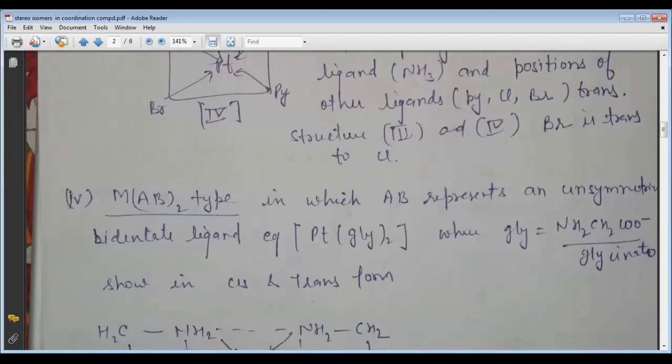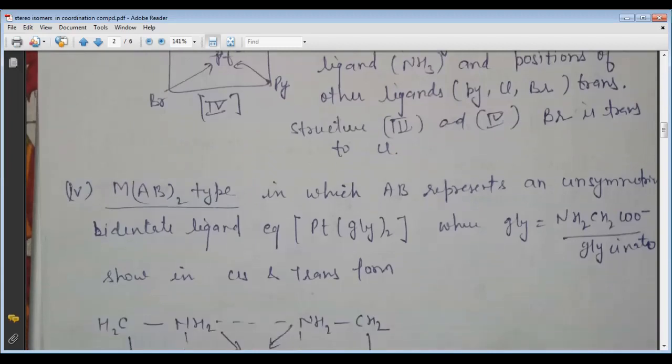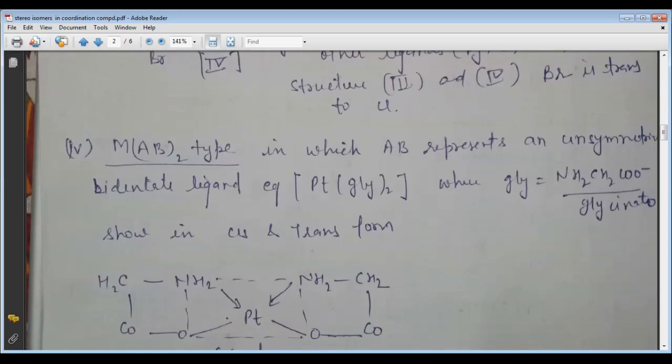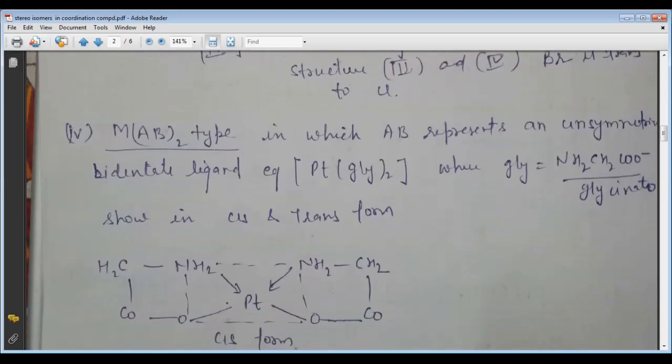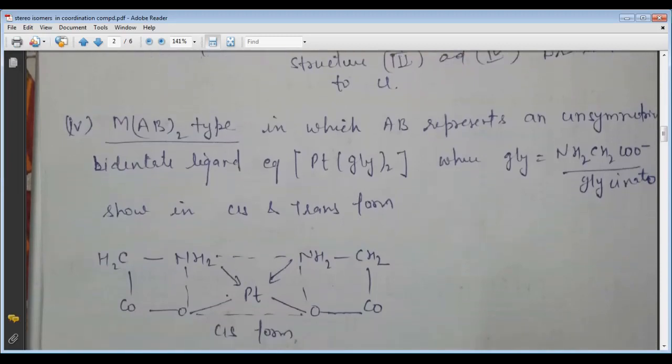Now come to another type of geometrical isomers. It is the M(AB)2 type square planar, in which AB represents the unsymmetrical bidentate ligand. This is the term we have already discussed in the types of ligands.